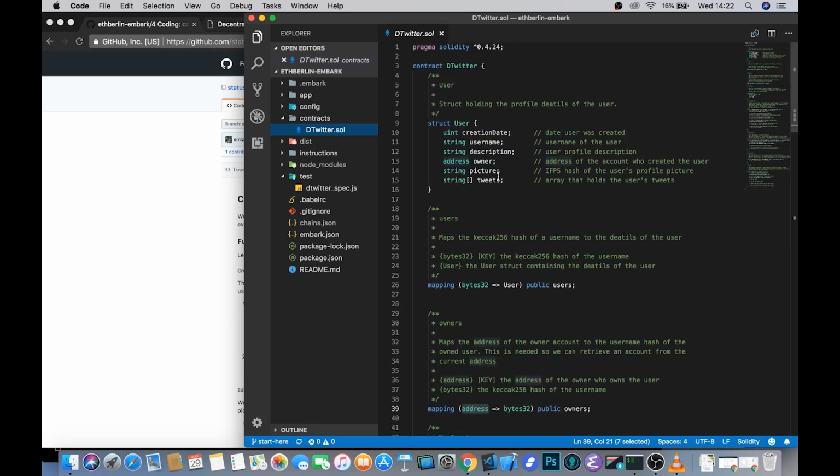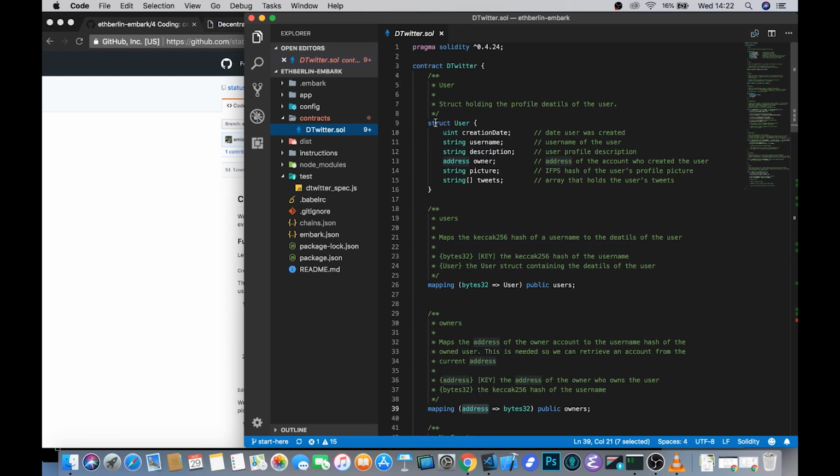I need to assume a little bit of knowledge with Solidity in order to get through this tutorial and the time constraints that we have. But if you're a web developer or JavaScript developer, some of this should seem fairly familiar to you. Solidity is kind of like JavaScript in a way, except that it's strongly typed. There are a number of other really important and big differences, obviously, but if you can write JavaScript, Solidity should at least be approachable for you.